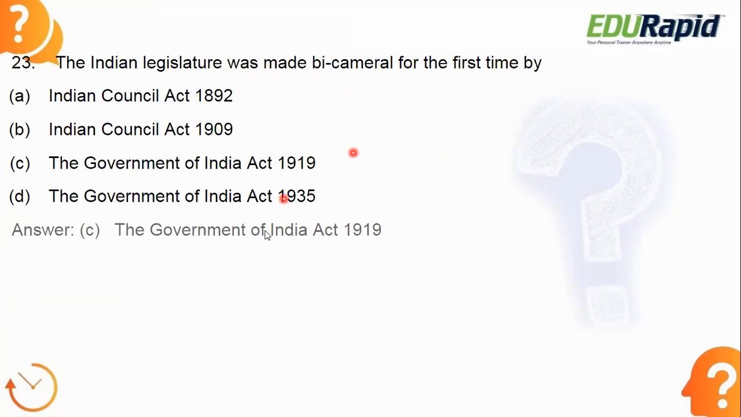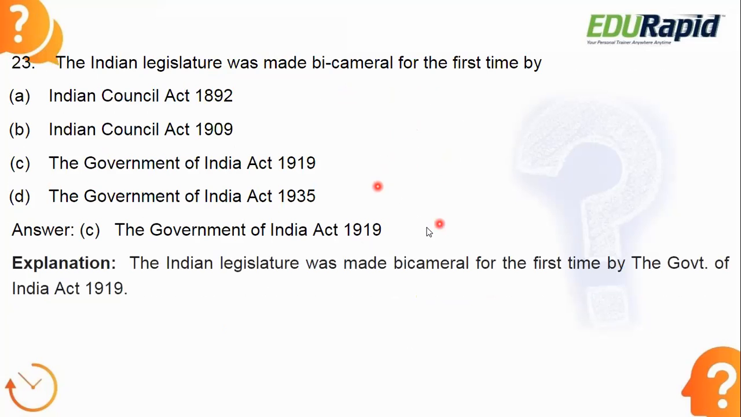Okay, let's see the answer. Answer is Government of India Act 1919. The Indian legislature was made bicameral for the first time by the Government of India Act 1919. It is also called as Montagu-Chelmsford reforms.